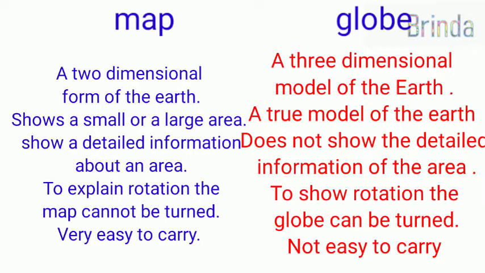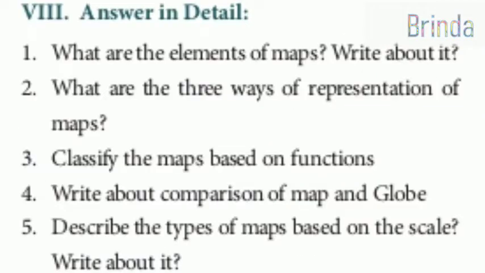And a globe என்ன பண்ணும்? Globe does not show the detailed information of the area. Next, fourth point for map. To explain rotation, the map cannot be turned. But globe, to show rotation, the globe can be turned. Fifth point, map: very easy to carry. And globe: not easy to carry. So map is paper தானே, we can carry anywhere. Maps are very easy to carry, whereas globe is not easy to carry. புரிஞ்சுதுல்லையா? Fine children. Moving on to fifth question.